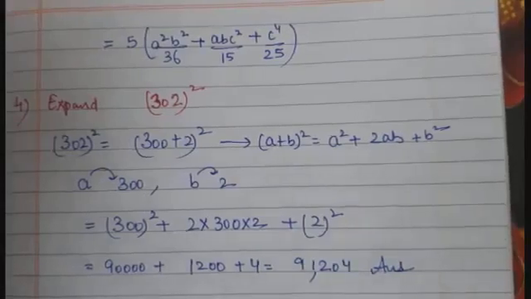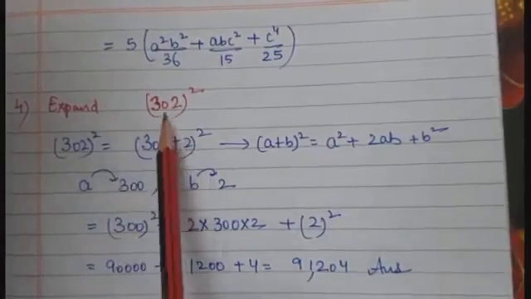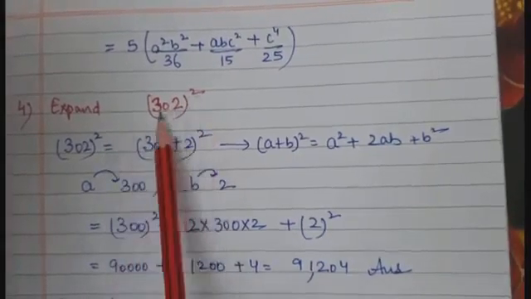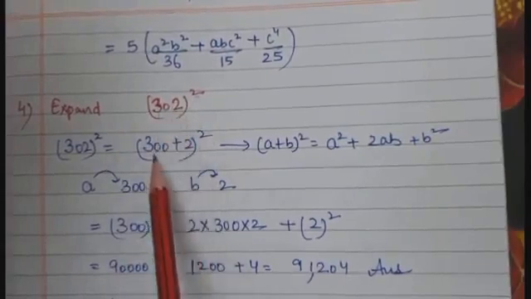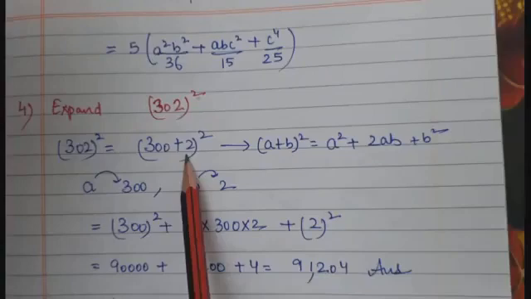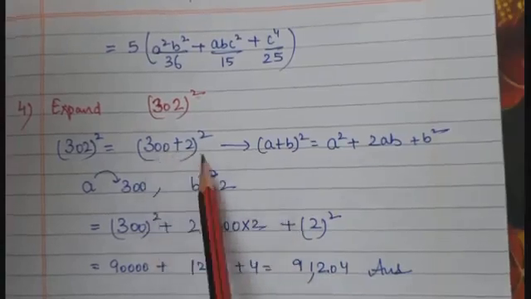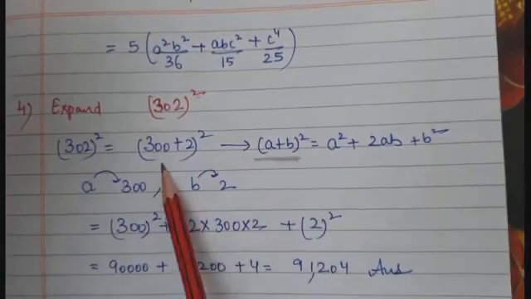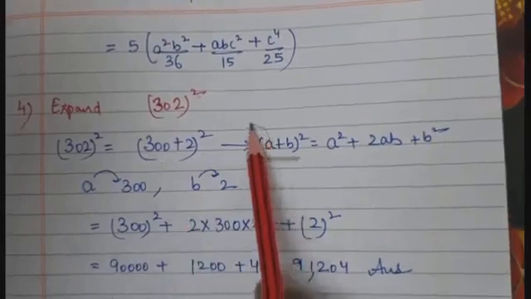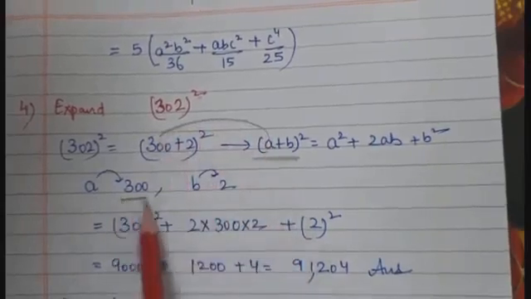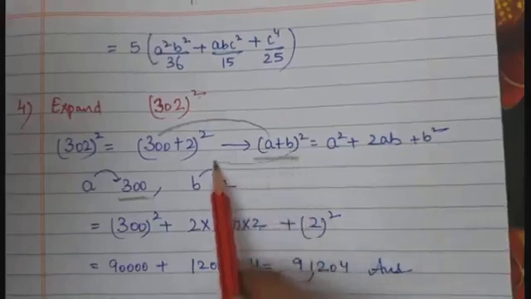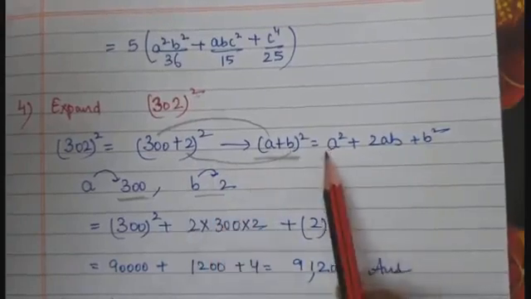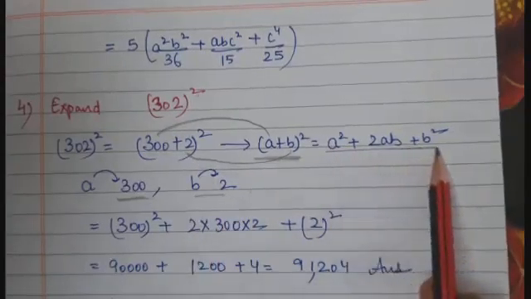Now students, suppose we have to expand 302 square. 302 we can write as 300 plus 2. So you can easily see that this expansion we can apply here. Now in place of a there is 300 as I have written. In place of b there is 2. So now again we have to put the values of a and b.